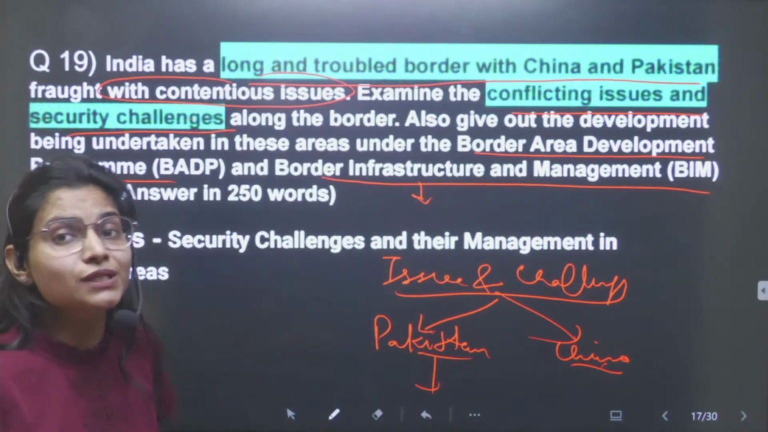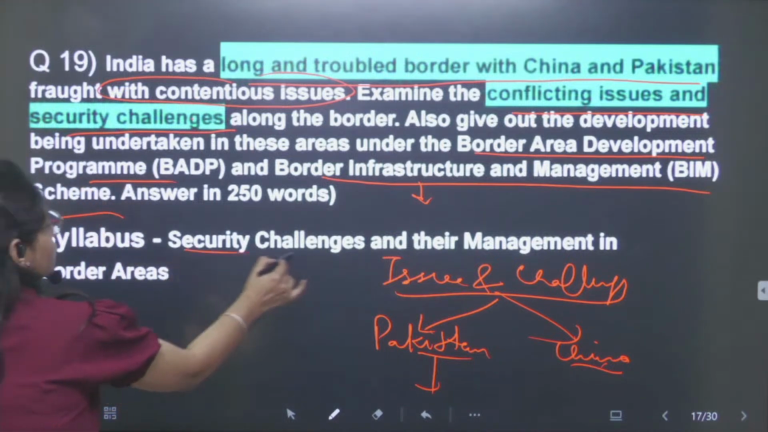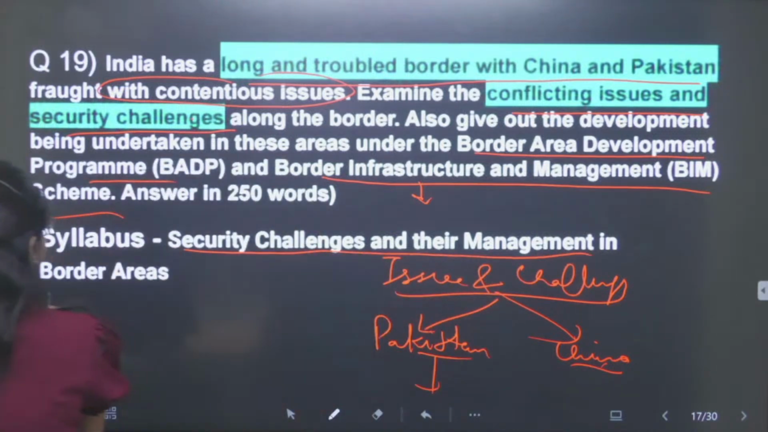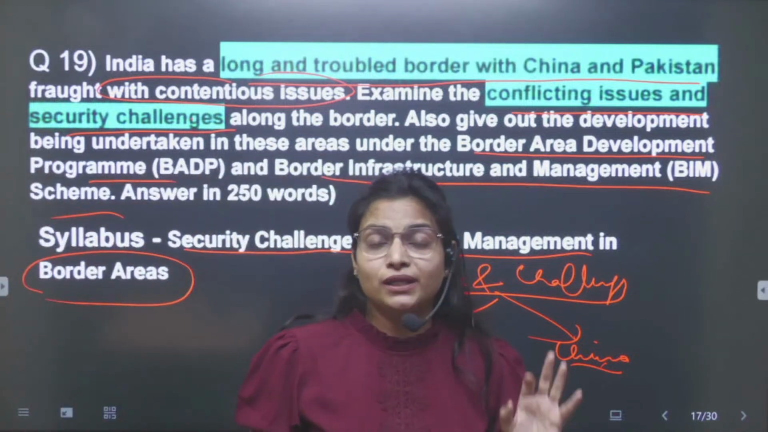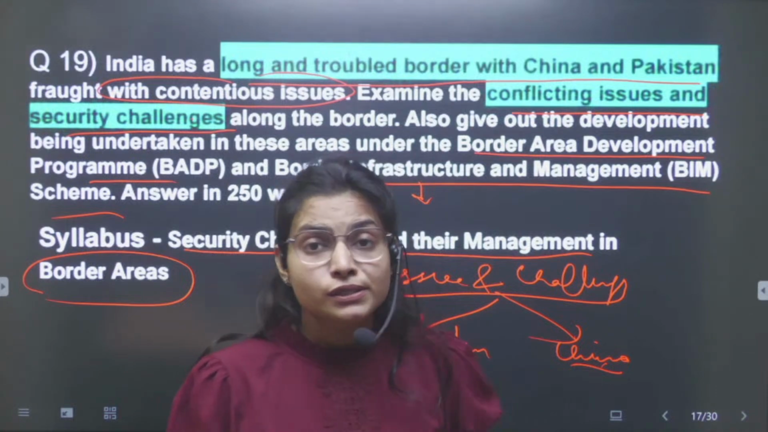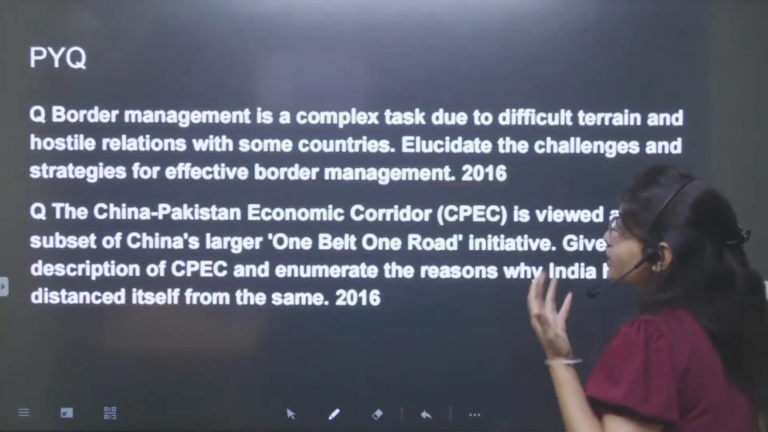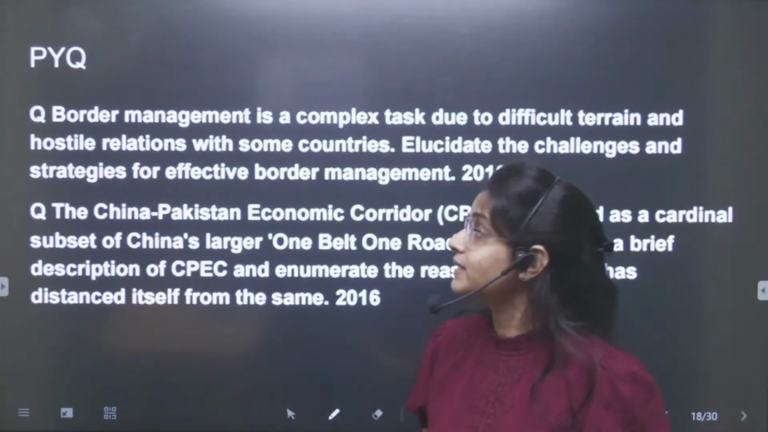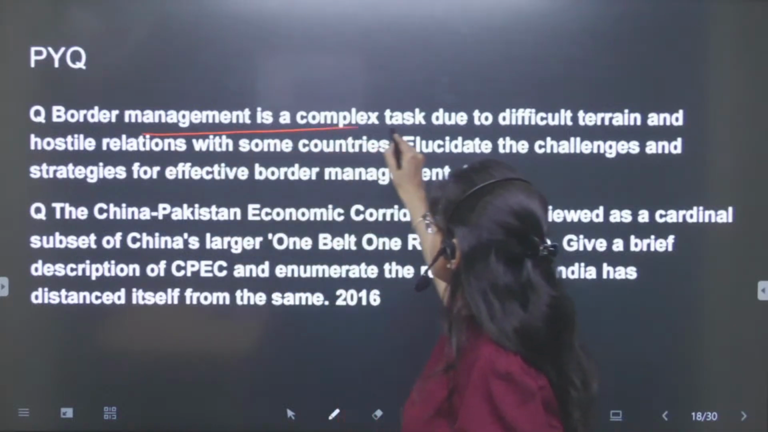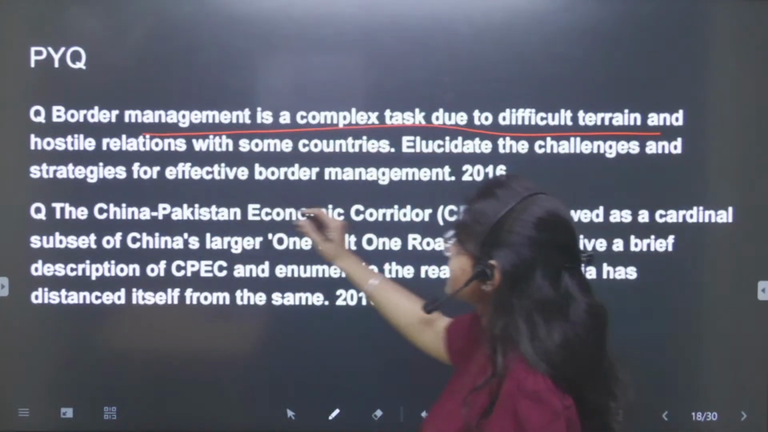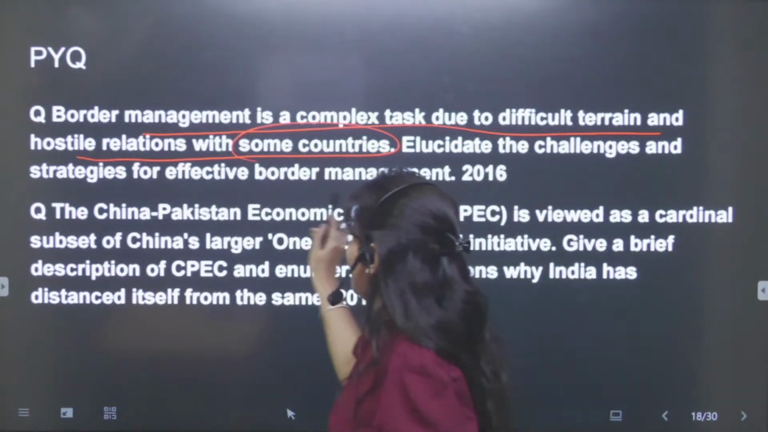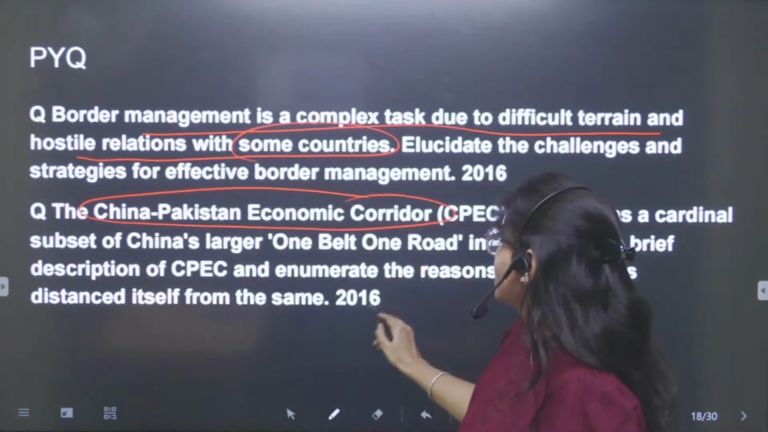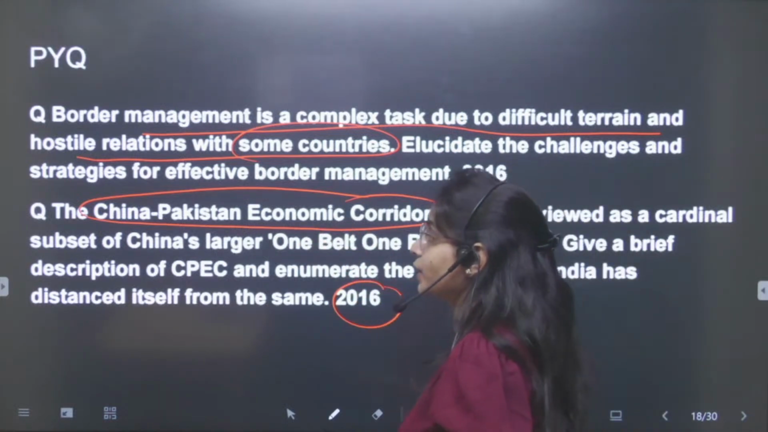Now, which syllabus topic can you relate it with? The security challenges and their management in the border areas. So, specifically border area management is in your syllabus, so you need to prepare it. And which of the previous year questions can you relate it to? One is: border management is a complex task due to the difficult terrain and the hostile relations with some of the countries. Now in the past they have also asked about the CPEC, China-Pakistan Economic Corridor.